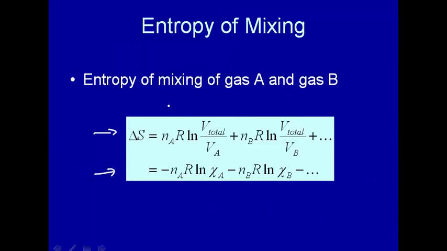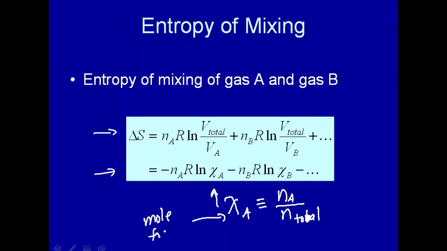That's what this is, so we just got that equation there. Let's introduce this term here. This is called the mole fraction of A. That will be defined as the number of moles of A divided by the total moles. This is the Greek letter chi, and this will be called the mole fraction. That's a concentration unit that was introduced in introductory chemistry.